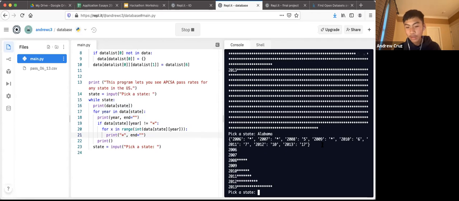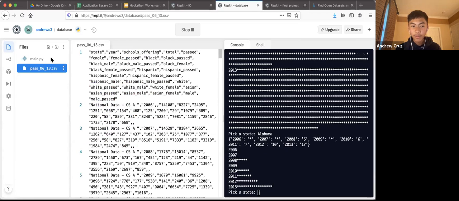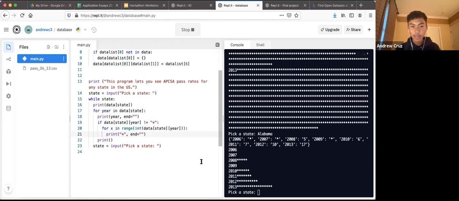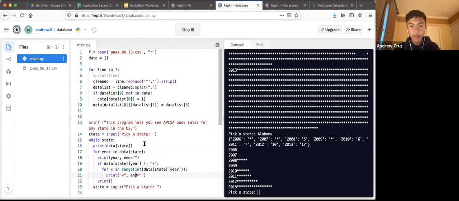But there's actually a lot more things you can do with it than just what we have so far. Right now, our data is specifically for the AP Computer Science pass rates in different states in the United States. But if you wanted, you could instead make this about literally any topic in the world. Like you could make it about California wildfires, or you could find data on the internet about the COVID-19 pandemic, and replace the data file we have here with something about that. In that way, you can make your app about anything you want. So this is our program so far.